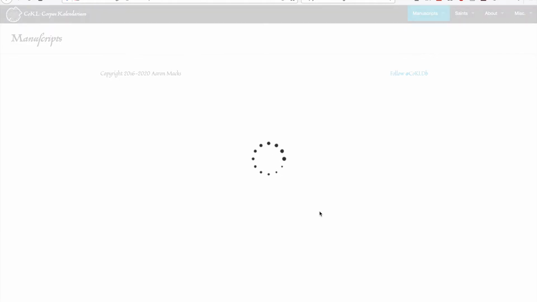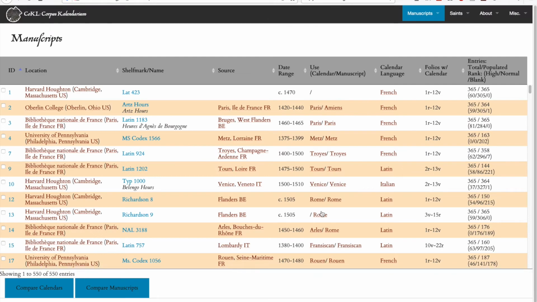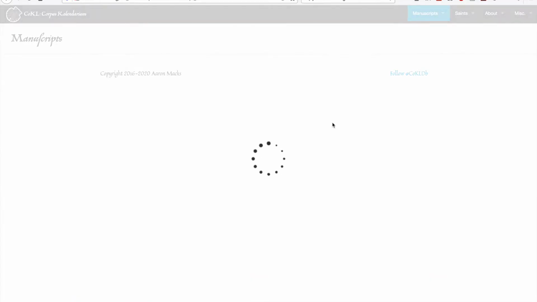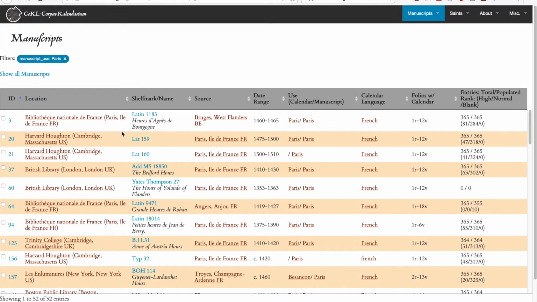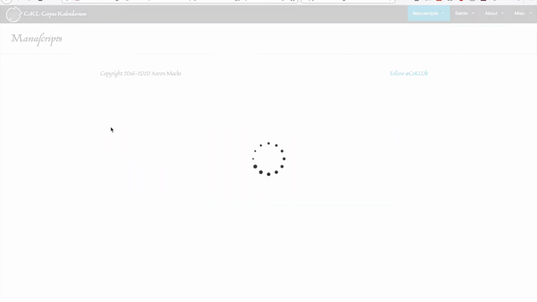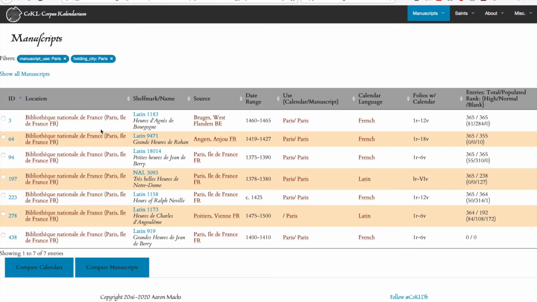Click here, and the system loads the manuscript database in. You'll see a list of manuscripts that you can browse by hand, or any field that appears in brown is a filter field, and clicking on it will restrict the search. So, if you wanted to see manuscripts that were use of Paris, and still held in Paris, we see here the 7 hours that have never left Paris.